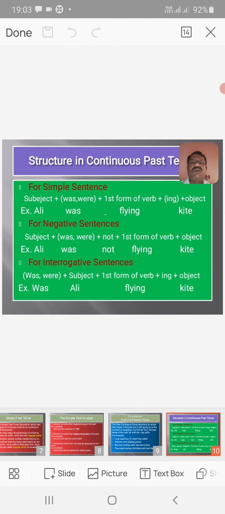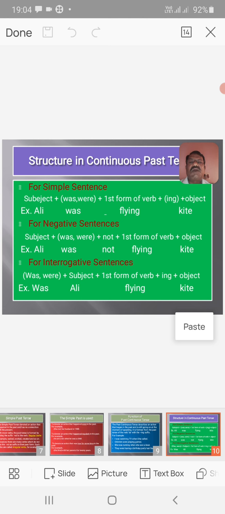Then what type of structure is there in continuous past tense? In the simple sentence, the structure of the continuous past tense is subject plus auxiliary verb from the past tense, was or were as per gender and number, then first form of verb plus ing plus object. For example, Ali was flying a kite.